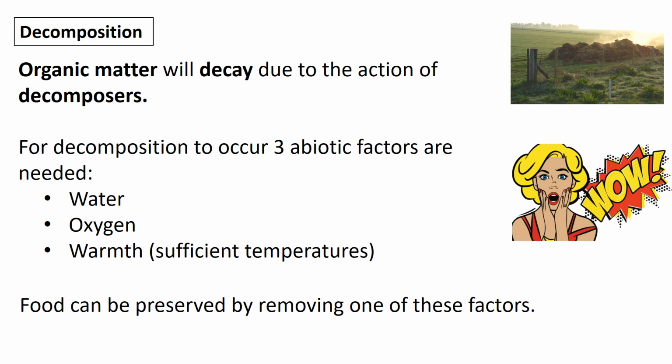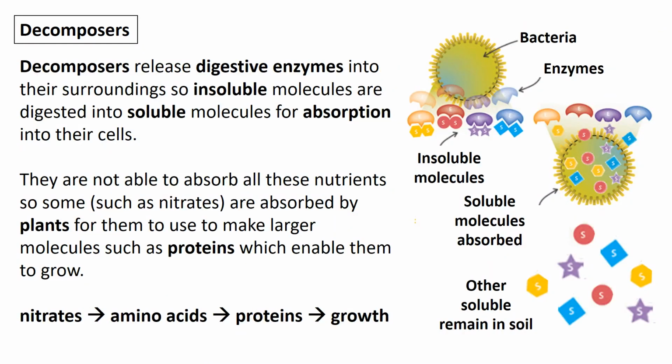So we basically need warm enough temperatures for decomposition to occur. And as I said before, food especially can be preserved by removing one of these factors. That's why we put things in the freezer, because we might remove the warmth from any decomposers, so food will last longer.